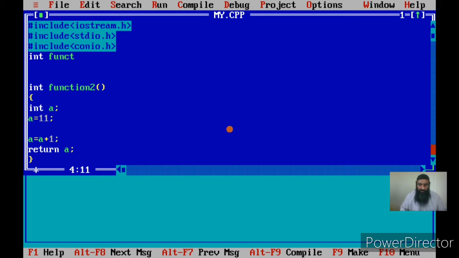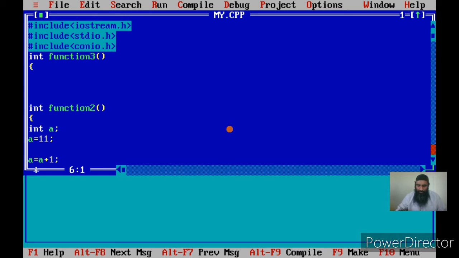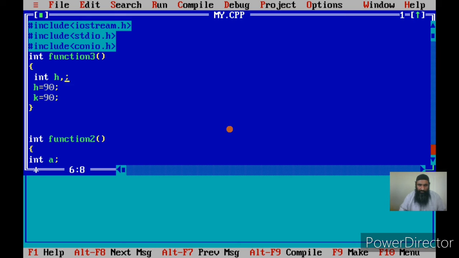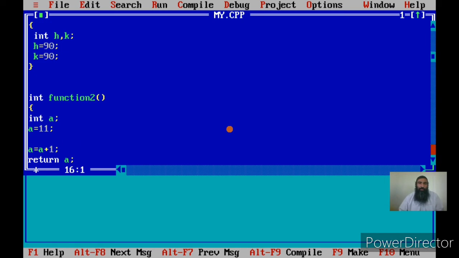Let us see, this is function 3. I have not given the arguments, as now it can have any variable, say h. I am putting some arbitrary statements. These functions I am not using for doing a particular task. I am simply explaining to you how things work out in C. Okay, h and k, the other two variables. Now I will call function 3 from function 2.